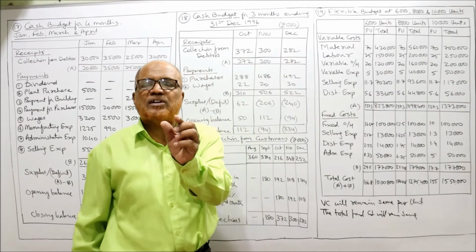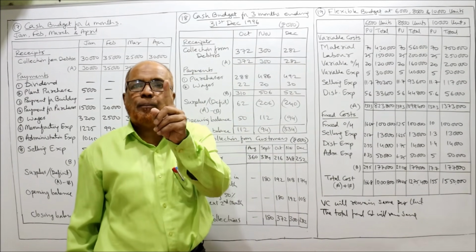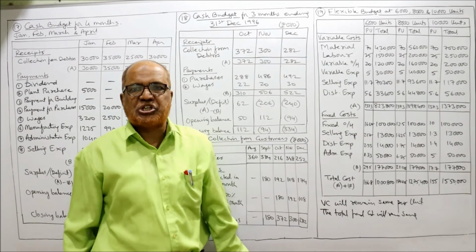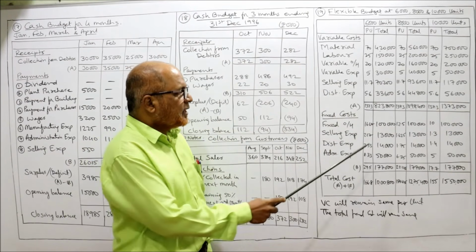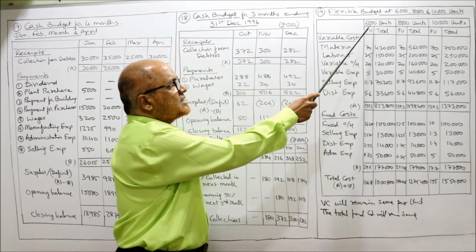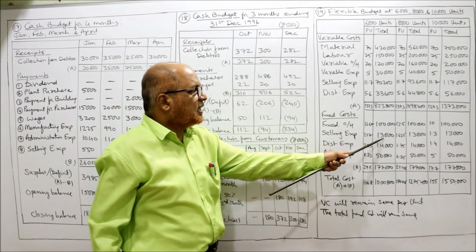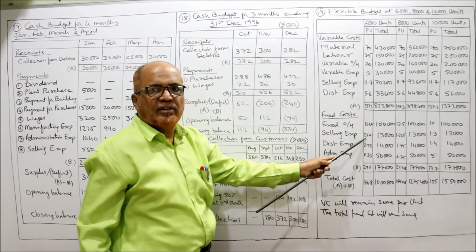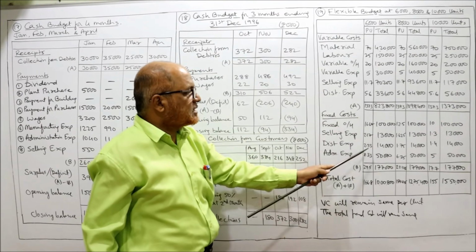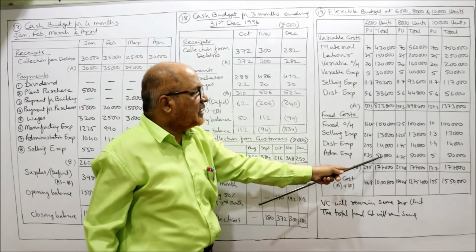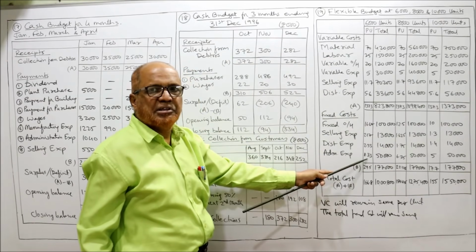The total fixed cost will remain same, but per unit fixed cost will change. How to find out per unit? This 1 lakh divided by 6,000, you will get 16.67. Similarly, 13,000 divided by 6,000, 2.17. 14,000 divided by 6,000, 2.33. 50,000 divided by 6,000, 8.33.